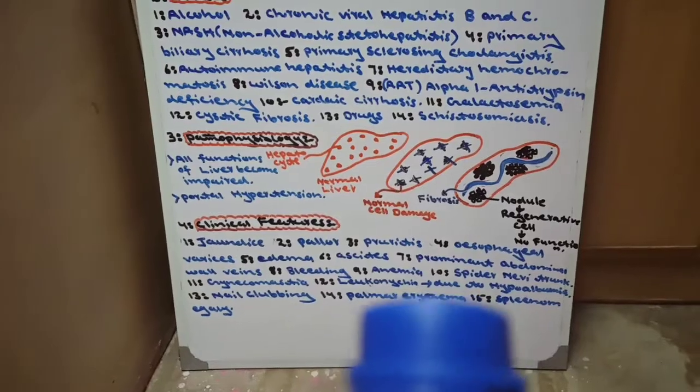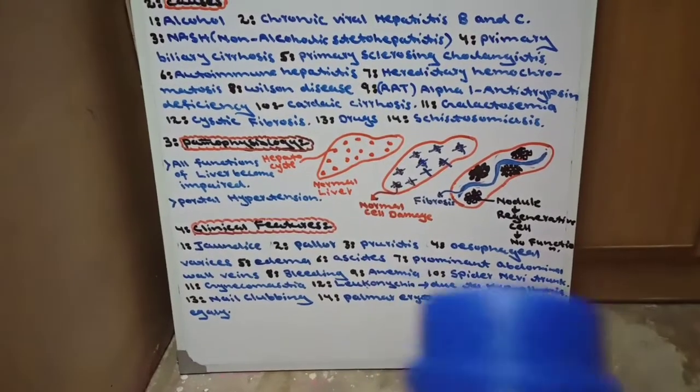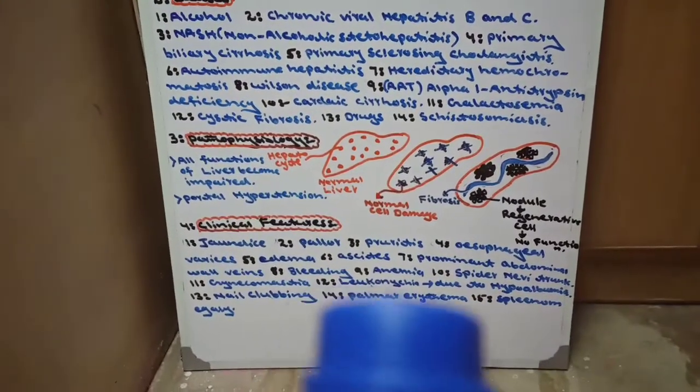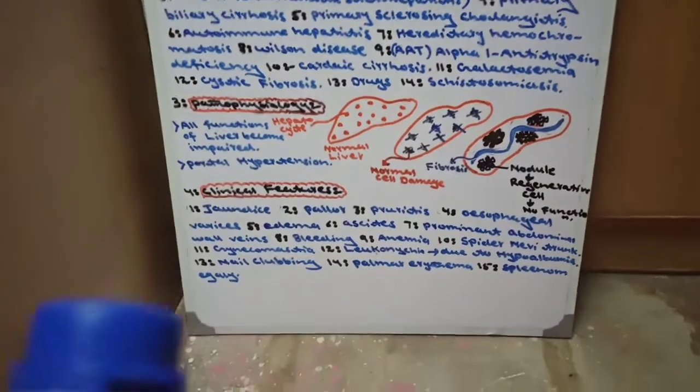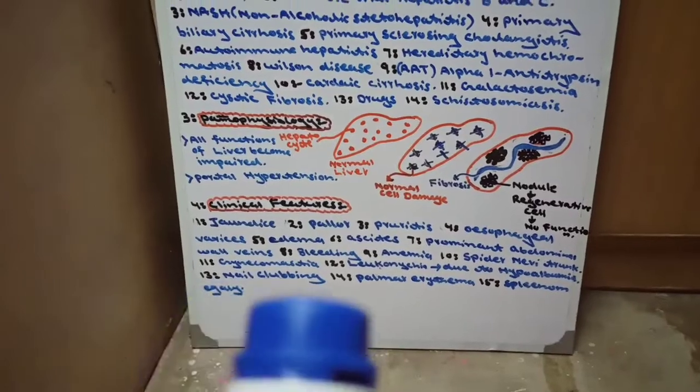And number 12 clinical feature is leukonychia. Leukonychia means white nail. Why? Due to hypoalbuminemia. When albumin becomes decreased, there will be white nail called leukonychia. And the 13th is nail clubbing.